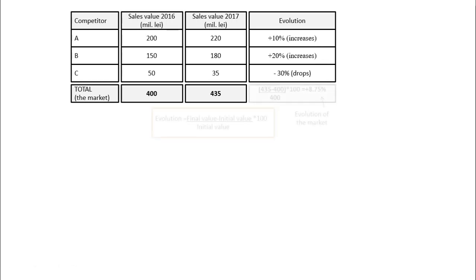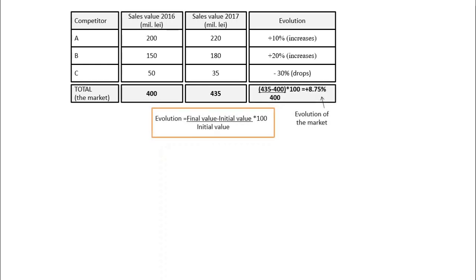Yet for the market, the evolution is not given, so I have to identify this difference between year 2016 and year 2017 in percent. And when you need to find the difference in percent, you have to use this formula. The mathematical formula that is recommended when you want to establish the difference in percent is the final value minus initial over initial times 100.